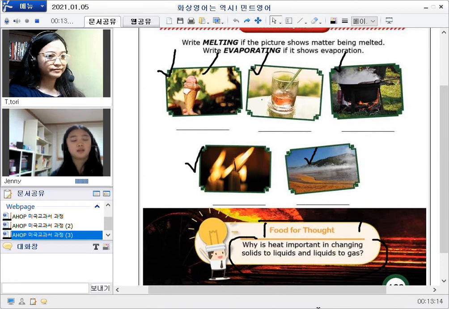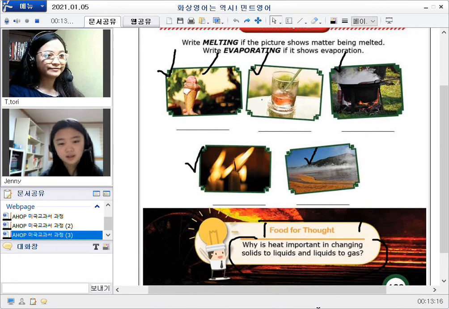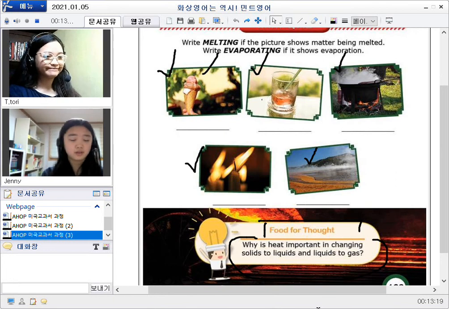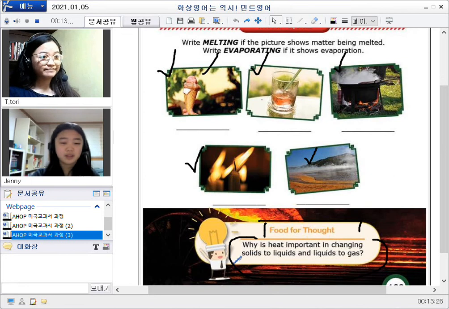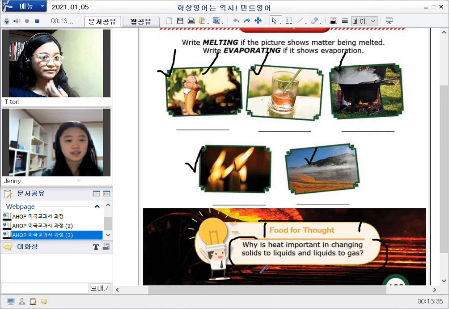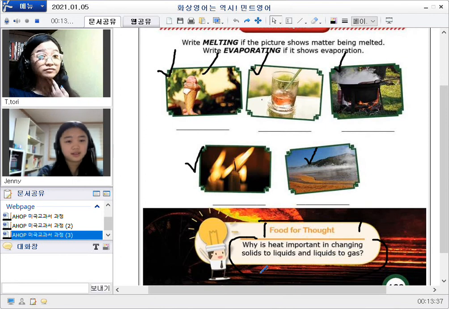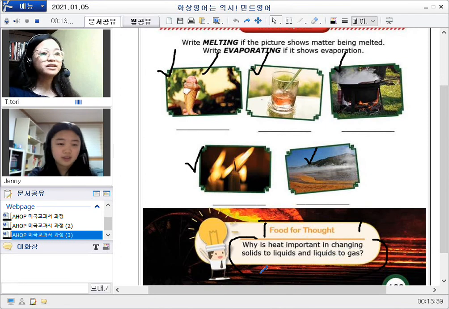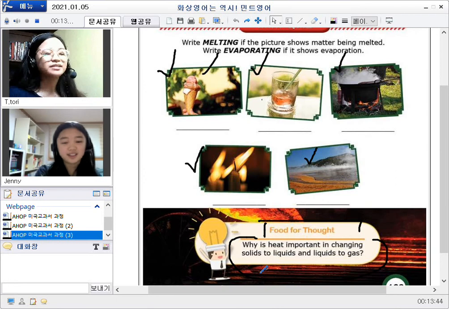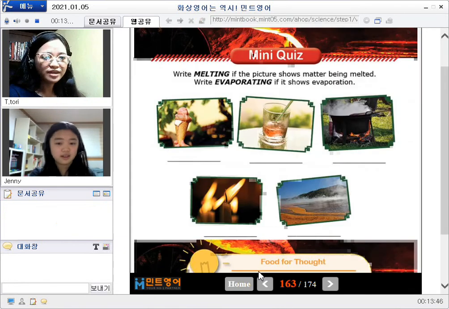When there's no heat, a solid can't change to liquid, and a liquid can't boil, so a liquid can't be a gas. That's right. So there will be no melting and evaporating without heat, right? Yeah, that's right. Very nice.